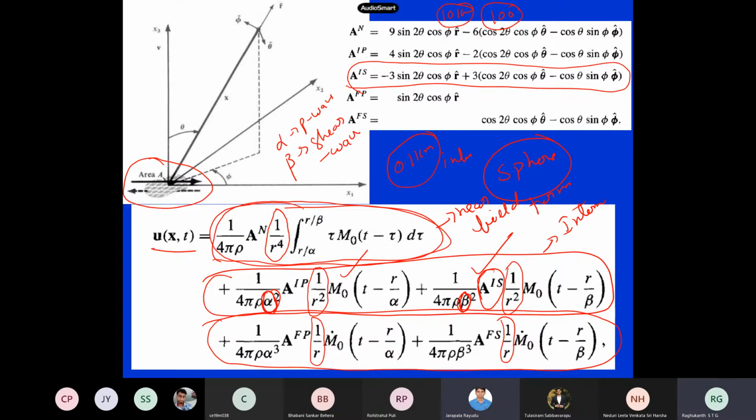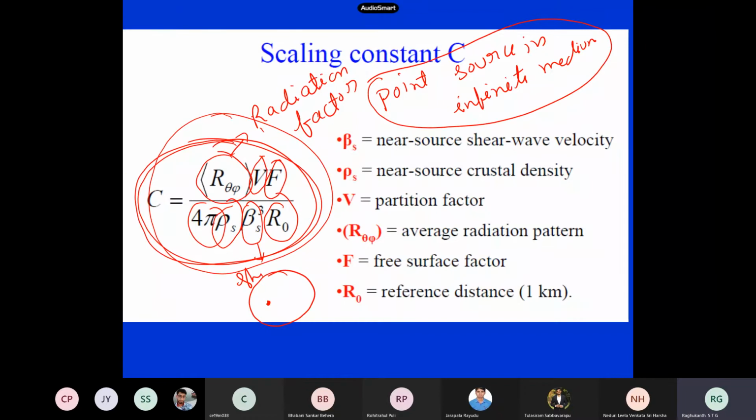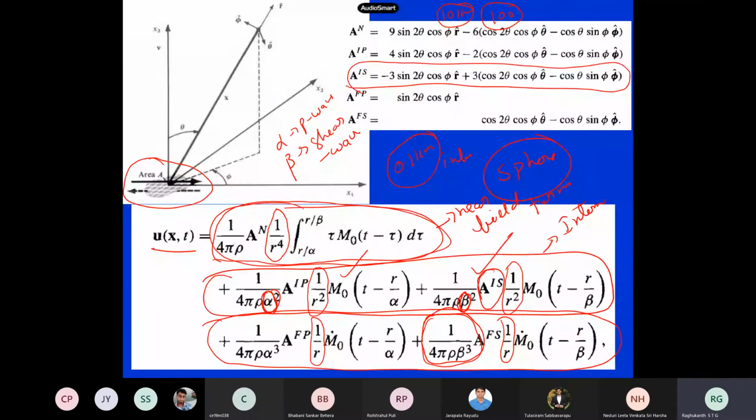The last term, 4 pi rho beta cubed, you followed, right? In the seismological model, the main assumption is that shear waves are the dominant ones, so they go with the last term and all these other terms are neglected. So that means, is this seismological model valid at near field?